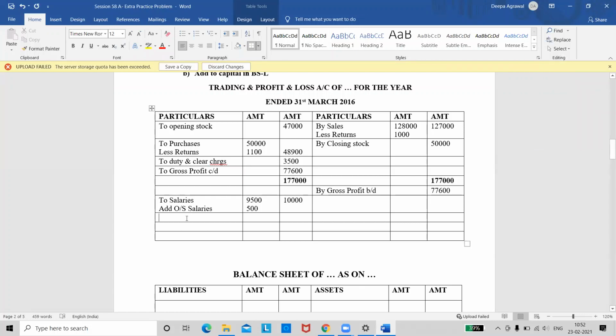Now go to the next transaction. Tell me the next entry for the P&L account. Ma'am, commission and traveling expenses. So, to commission and traveling expenses. Okay. And do we have an adjustment for this? No, ma'am. We have for commission received in advance, which is on the credit side, right? For this we do not have, so leave it like that.